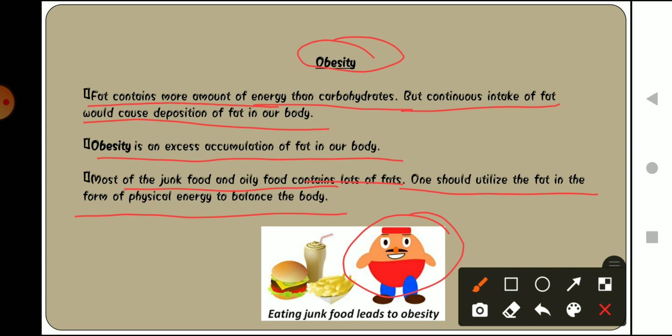The junk food and oily food we take contain a larger amount of fat, so to neutralize that intake, we should do physical exercises, so that the excess intake of fat gets balanced while we do physical activities.